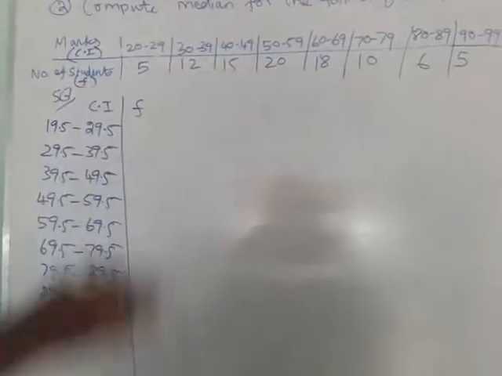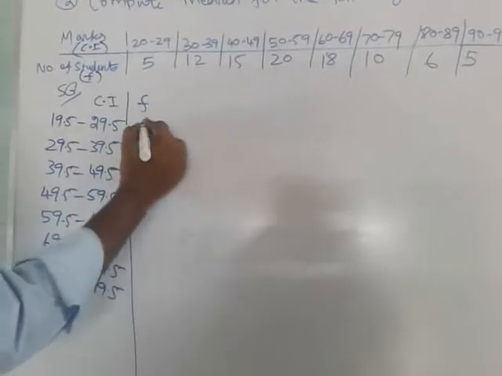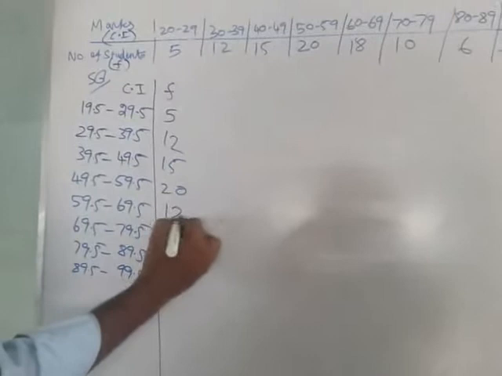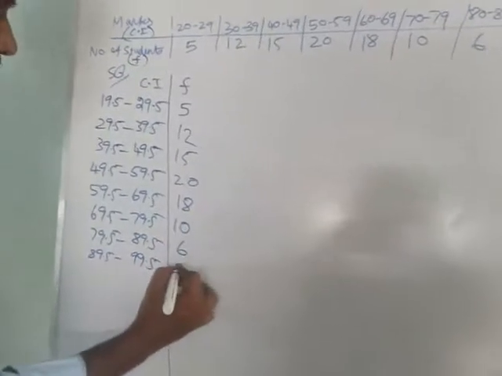Now the frequency you write as it is. Okay, what's the frequency? The first one is 5, 12, 15, 20, 18, 10, 6 and 5.